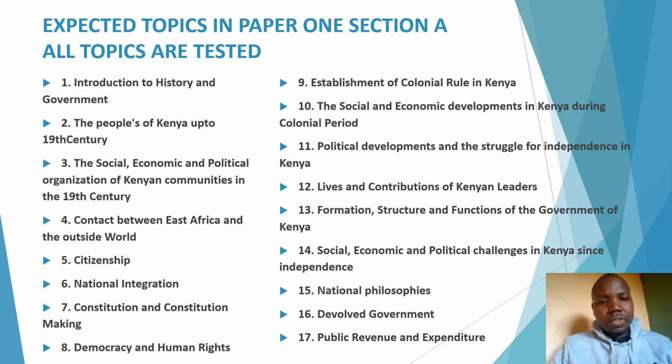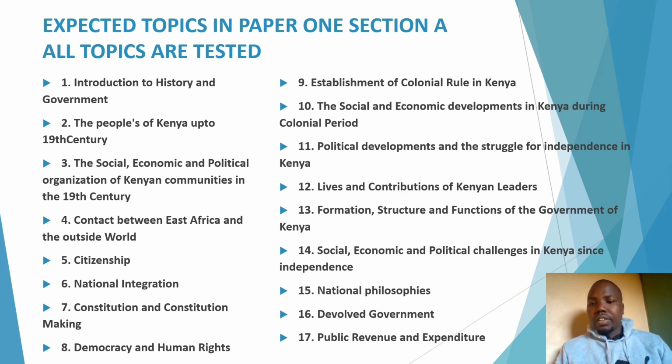Topic 4, contact between East Africa and the outside world. That is still a Form 1 topic. Topic 5, citizenship. Topic 6, national integration. From topic 1 to topic 6, those topics are majorly Form 1 topics, and they lie under paper 1.